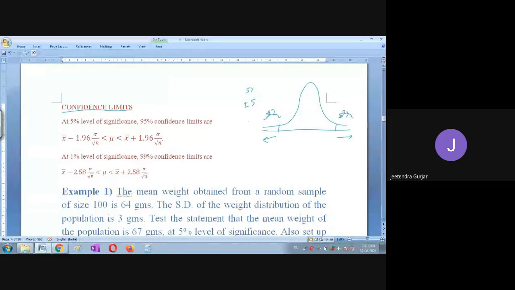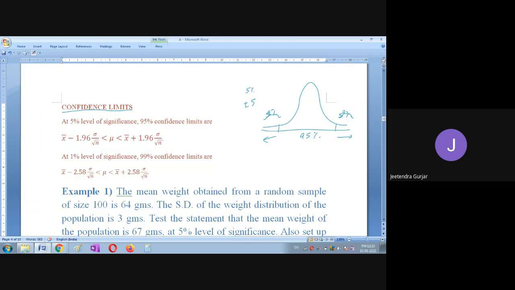Then you are going to get a 95% confidence limit. So 95% it is correct, and 5% chance of plus or minus error. So this is what 5% level of significance means.